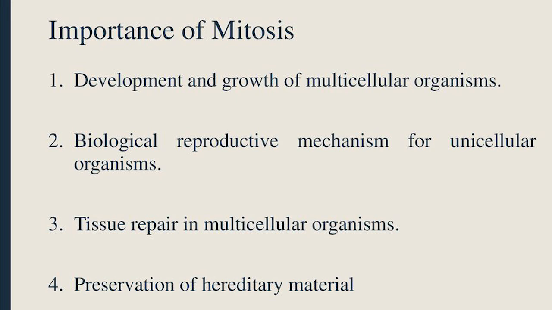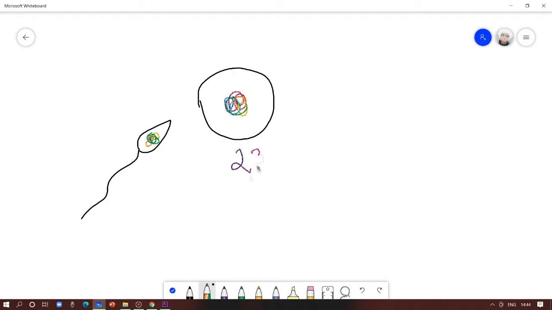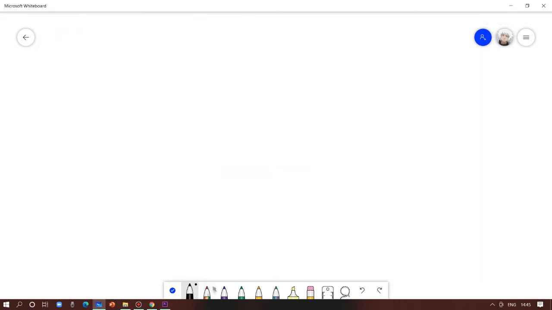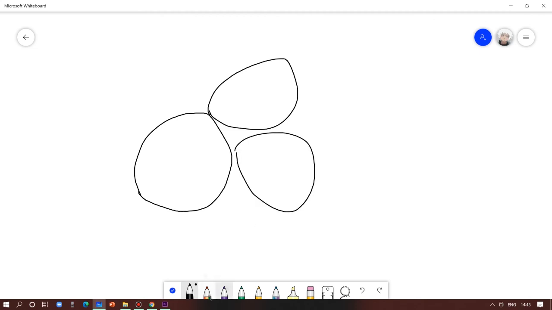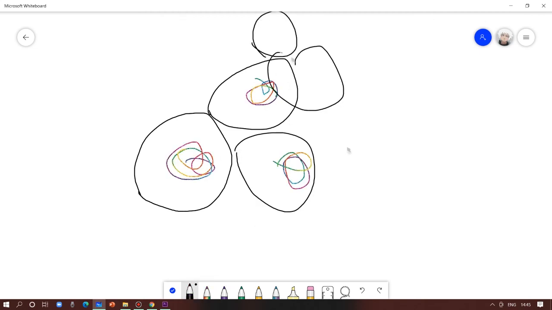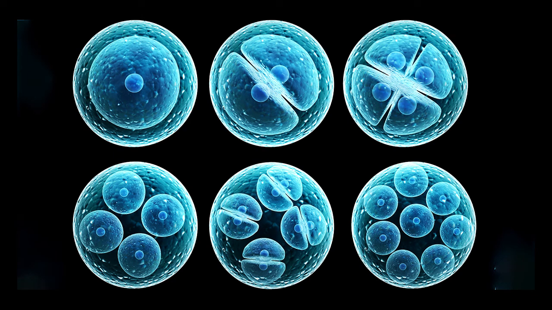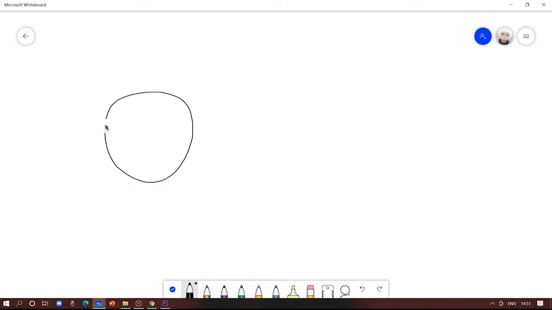Remember, we were just a diploid cell. When two haploid cells fused, we were just one single entity of 46 chromosomes, and that zygote divided further, undergoing mitosis after mitosis, producing a complex organism with trillions of cells. That was possible only because of cell division. This is the end of mitosis.